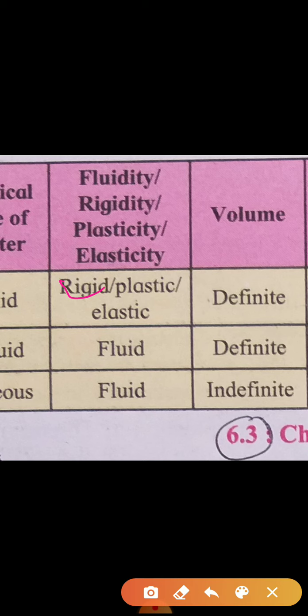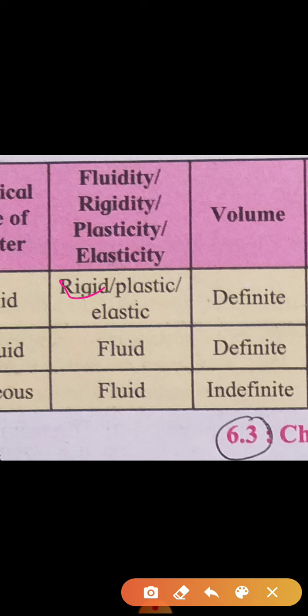Like iron, they are very rigid. If you change the shape, you have to give heat energy. Plasticity, you know plastics. Once force is applied, they change their shape, and you cannot make the original shape again. That is plastics. Elastic means rubber. When you apply force, it changes shape, and when you remove the force, it comes back to the original position.